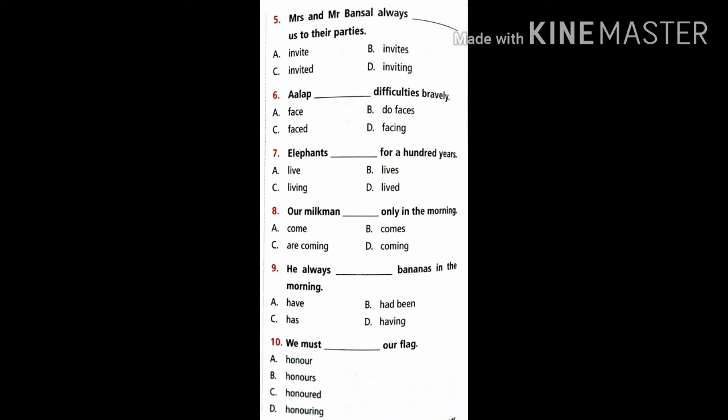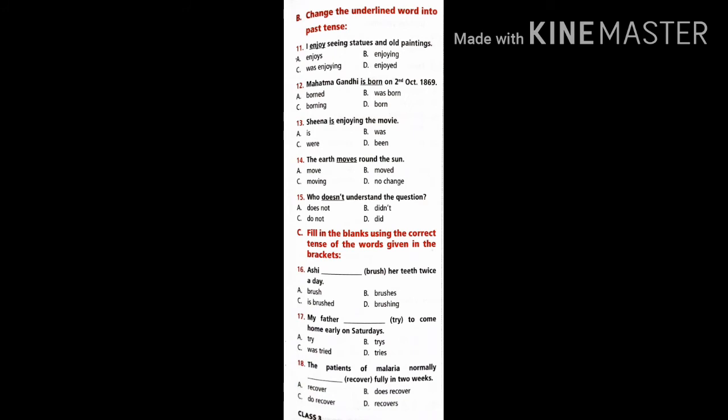Now coming to the B question. Children, try to read the questions yourself so that it will be easy for you in the exam. Now change the underlined word into past tense. Given is present, so they are asking you to change into past. Enjoy, is born, is enjoying, moves, doesn't. What are the words we use normally to change into the past form? A verb V1 must be changed into V2.